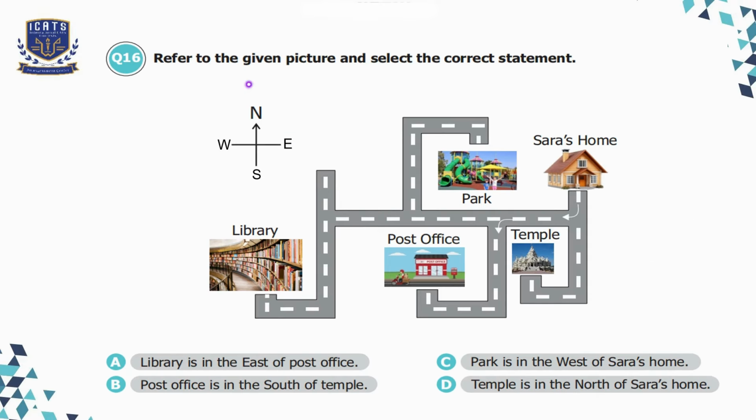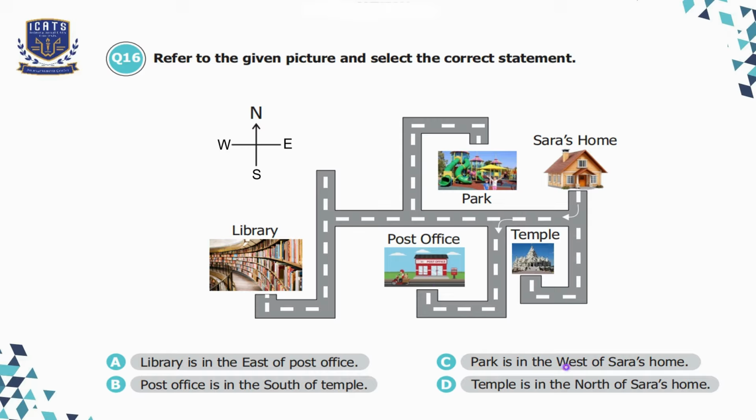Question number 16, refer to the given picture and select the correct statement. Option A, library is in the east of the post office. So here we can see that the library is at the west of the post office. So option A is not correct. Option B is post office is in the south of temple. So here post office is in the west of the temple. So option B is also incorrect.